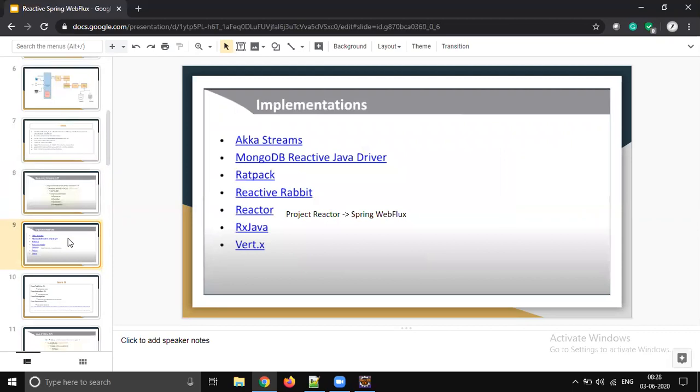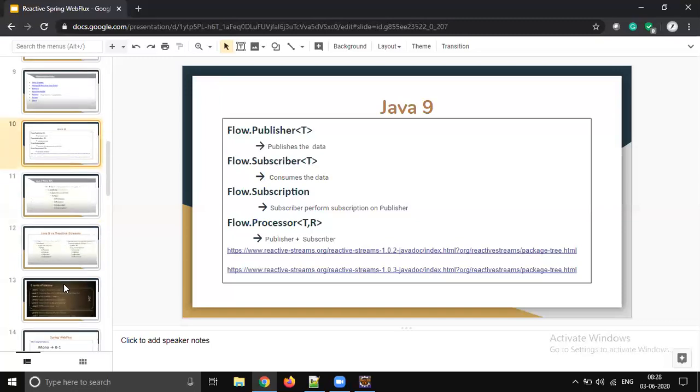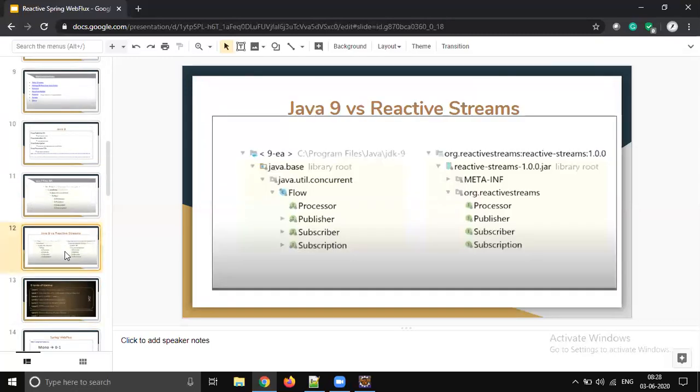So going forward, if you use Java 1.9, we will be using the Publisher, Subscriber, Subscription and Processor from the Flow API. And we have some kind of comparison also, Java 1.8 and Java 1.9.